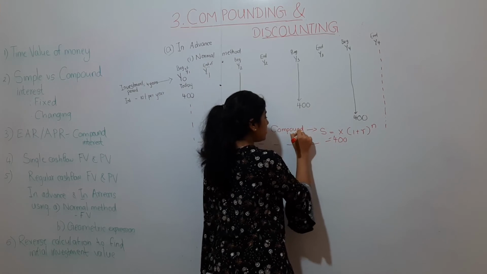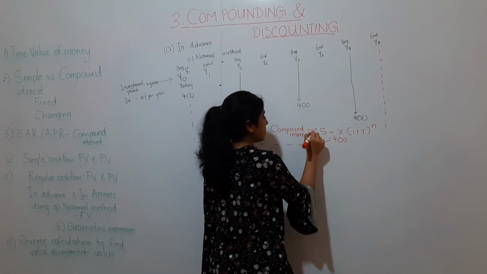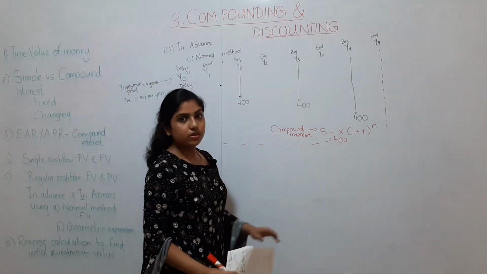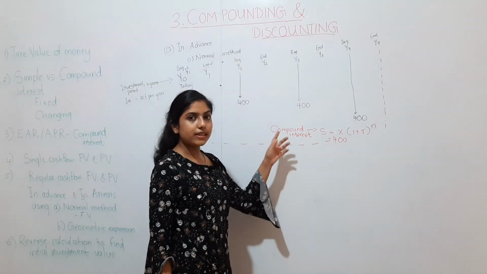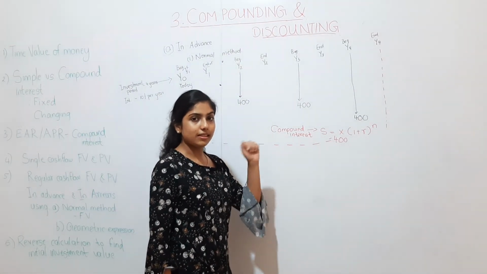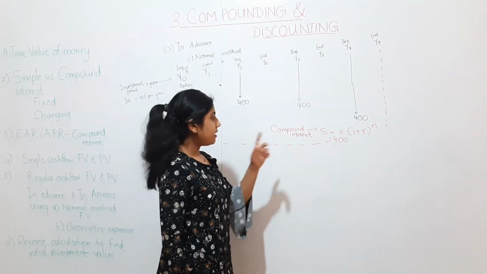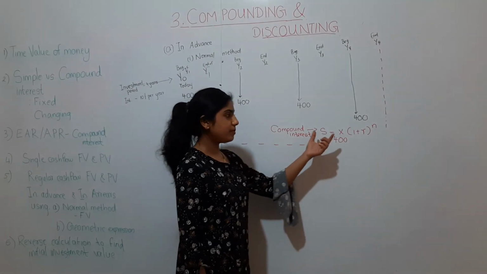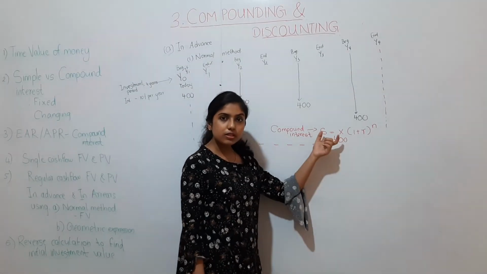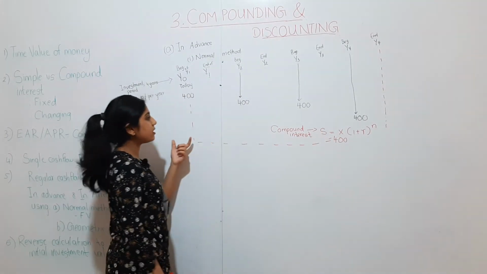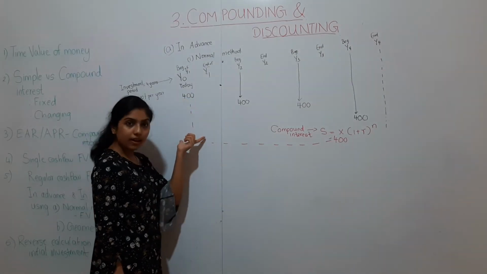Make a note, try to connect these formulas. So the compound interest formula that we learned in the beginning for fixed interest rates, that formula only we will apply here to find the future value of a single cash flow in year 1.